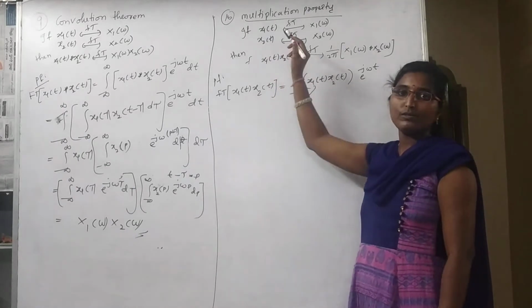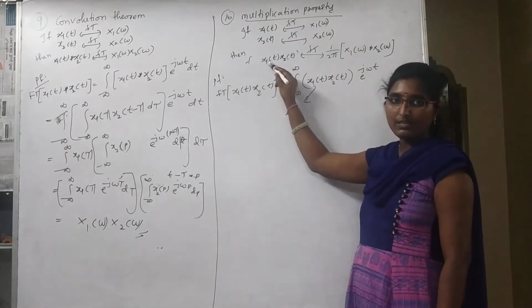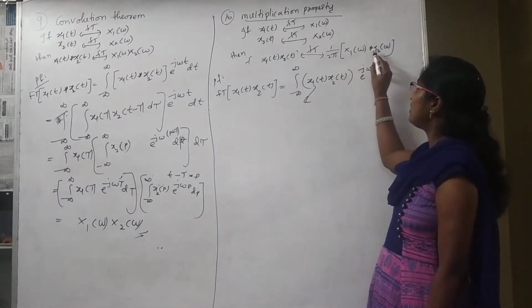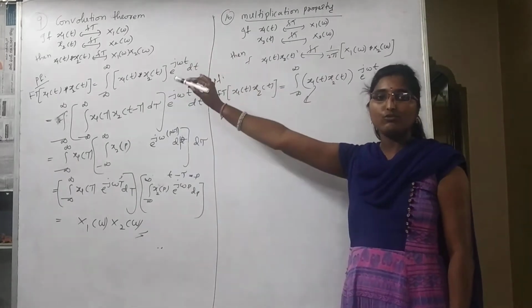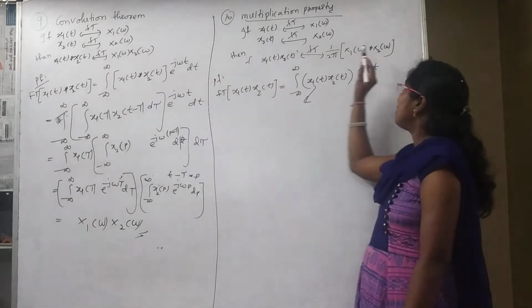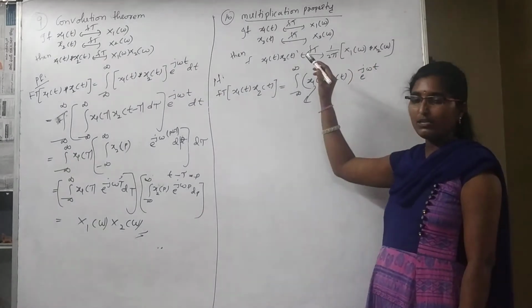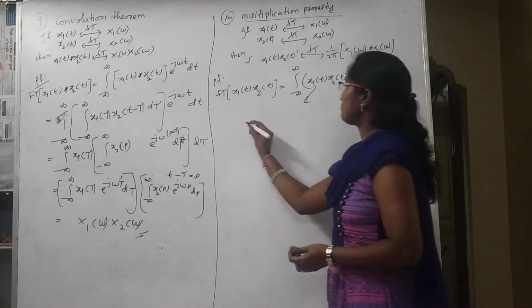And the next property is the multiplication property. If two signals are multiplied in the time domain, what will it be in the frequency domain? It is vice versa. Multiplication in the time domain gives convolution in the frequency domain. If they are in convolution in the time domain, multiplication in the frequency domain. Let us prove that.